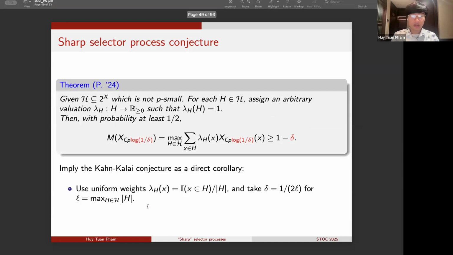Now let me make a few remarks around the sharp selector process conjecture. First, this result immediately implies the Kahn-Kalai conjecture as a direct corollary. We can just use the uniform weight valuations lambda_H, and we can take delta to be, for instance, 1 over 2L, where again L is the maximum size of a set in the target collection.